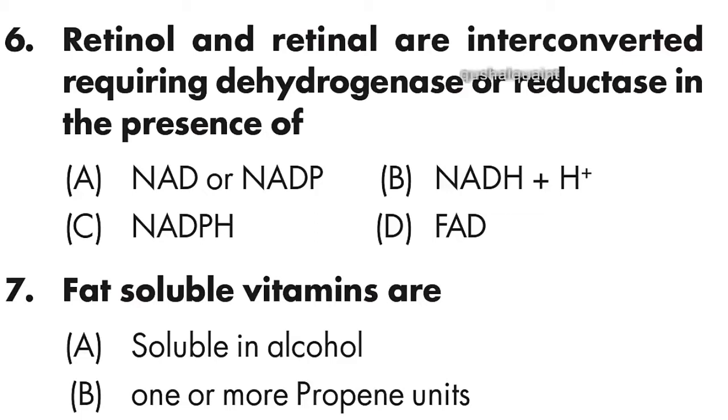Question number 6: retinol and retinal are interconverted, requiring dehydrogenase and reductase in the presence of NAD or NADP. Option A is right. NAD or NADP.